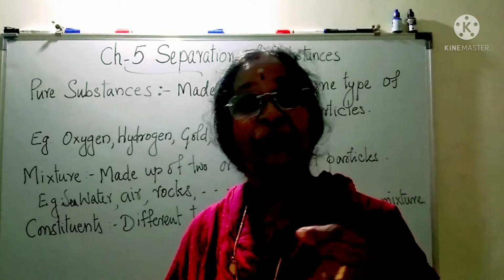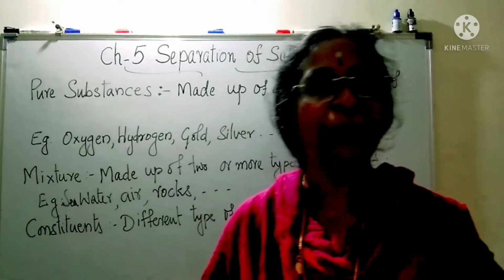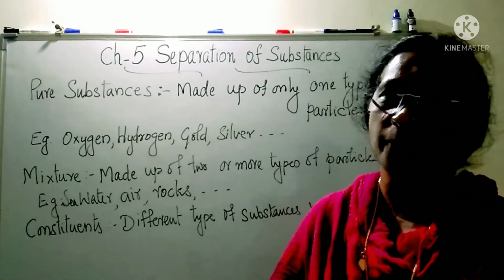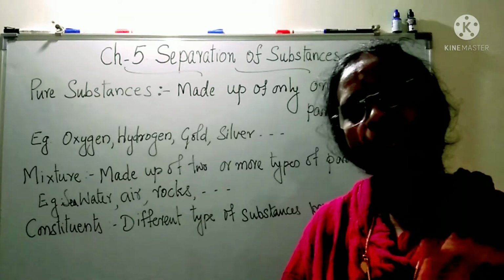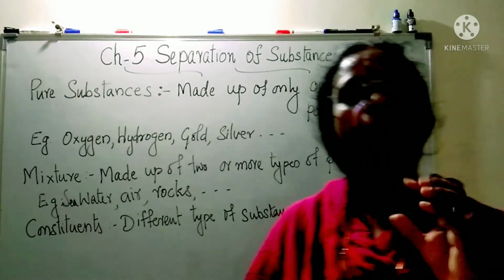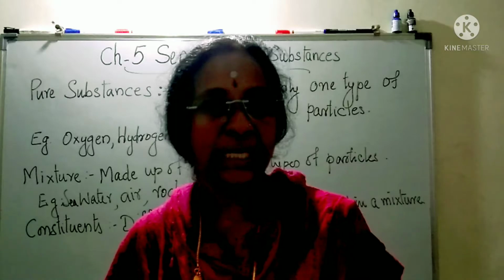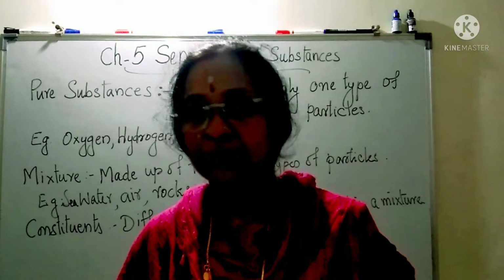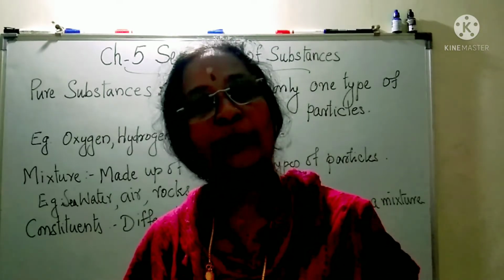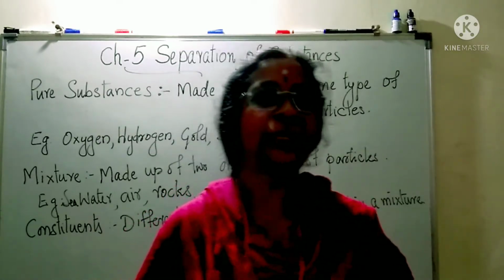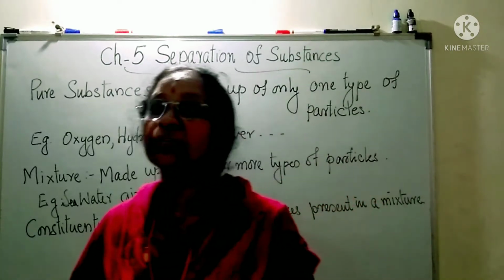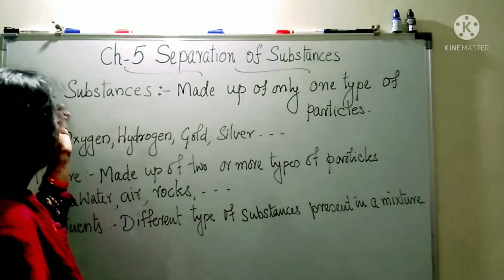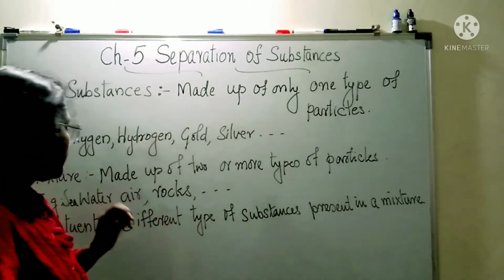From the taste itself, you will come to know that it is not made up of the same particles. It is made up of different particles. It may have so many particles, but minimum two or more different types of particles are there in a substance. Then it is called a mixture. What is it called? Mixture. So we learned about pure substances and mixtures.